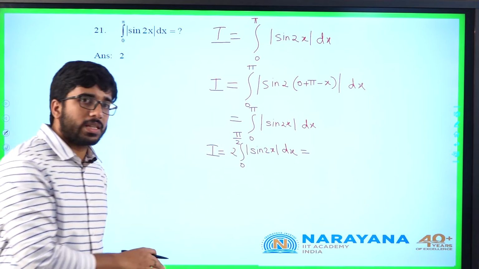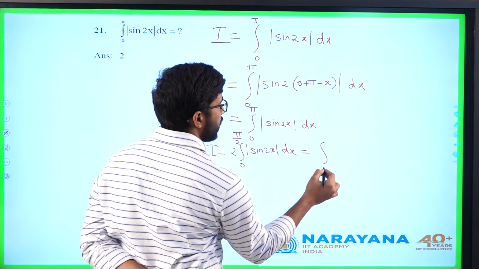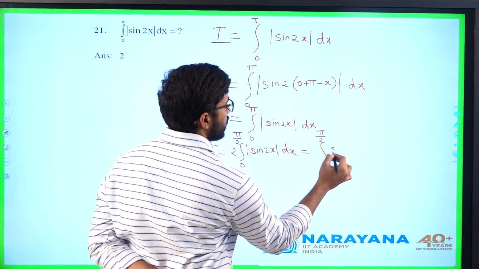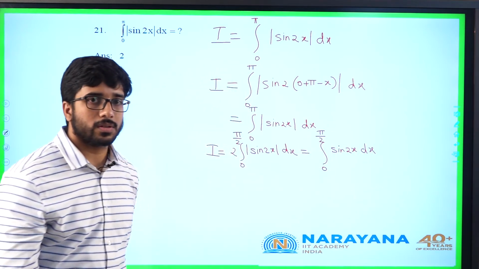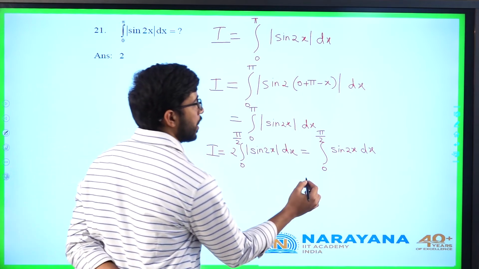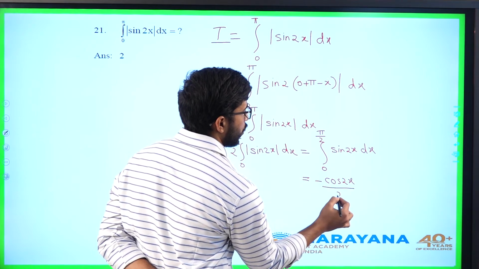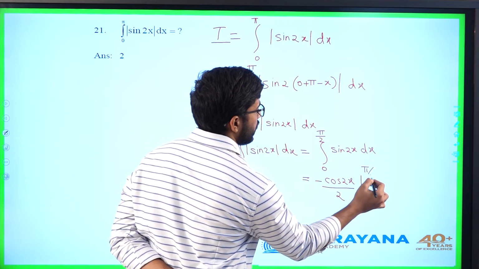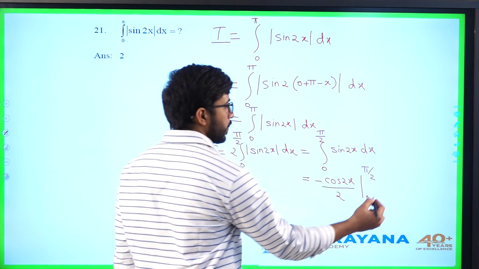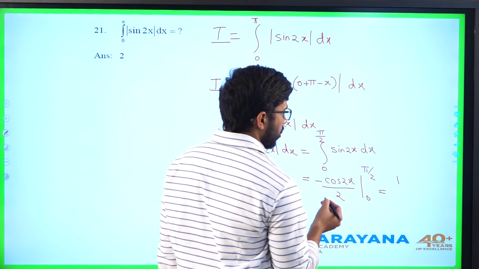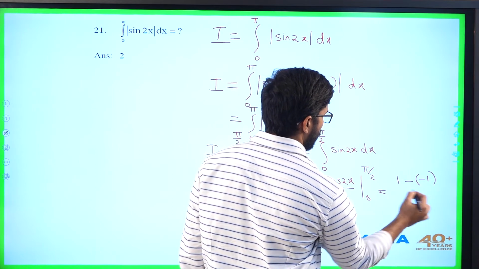So now sine 2x is an expression which is always positive in between 0 to pi by 2. So in between 0 to pi by 2, I write it as integral 0 to pi by 2 sine 2x dx. So sine 2x integral is minus cos 2x by 2, limits from 0 to pi by 2. Substitute limits from 0 to pi by 2, minus cos of pi means minus of minus 1, minus of minus 1 by 2.